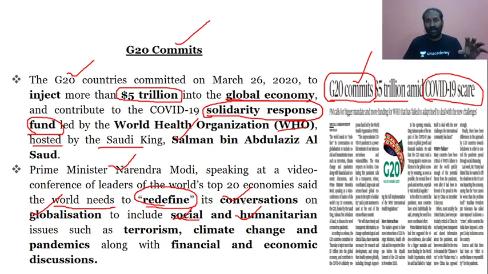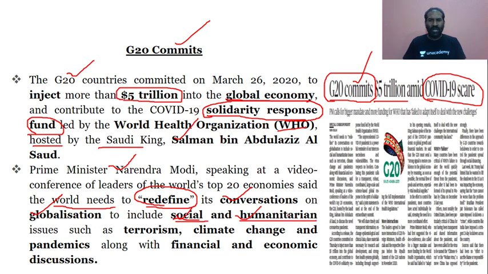This is very important again from the prelims and mains point of view, because there could be a question in the mains asking what are the prerequisites that our Prime Minister Narendra Modi has made a point of in redefining globalization, or which are the areas or concerns that have to be part of the redefining of globalization, that is, which includes social and humanitarian issues.